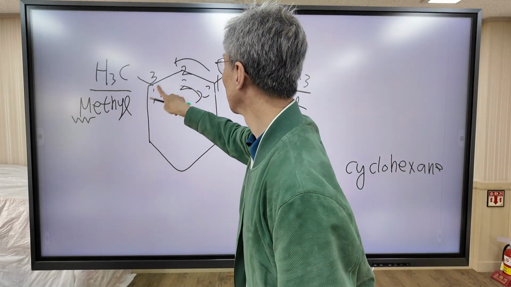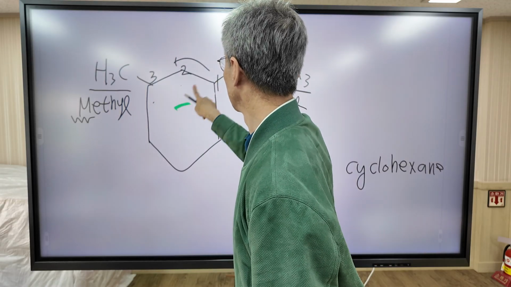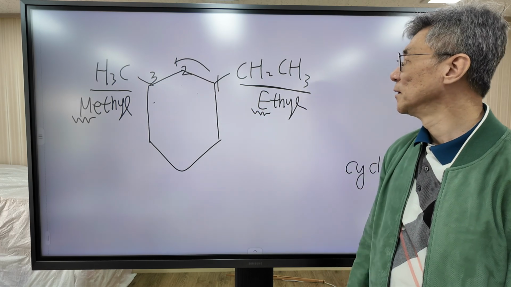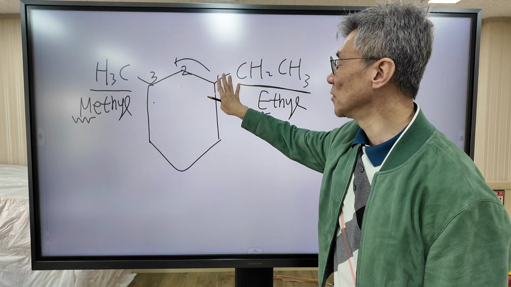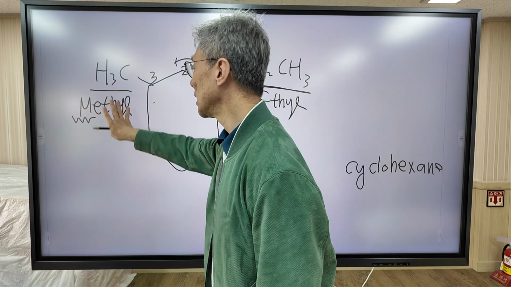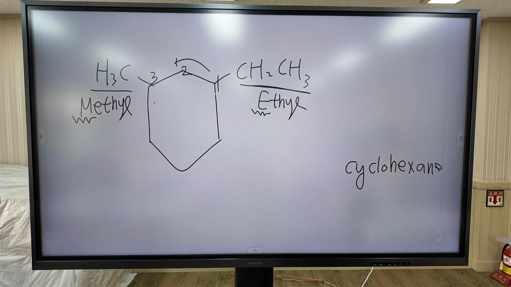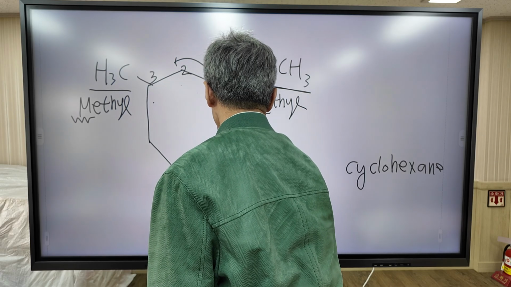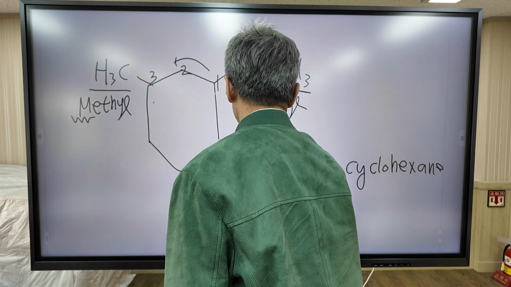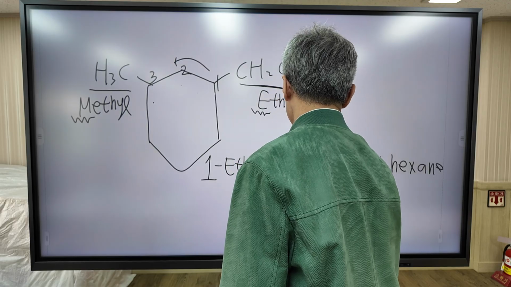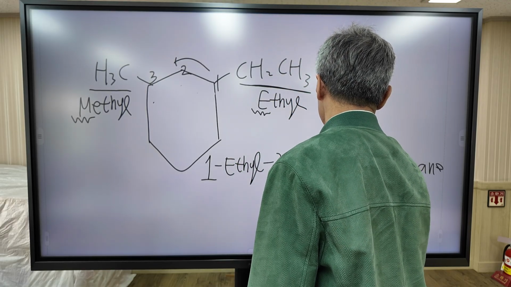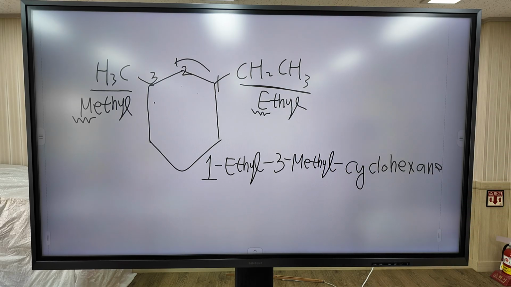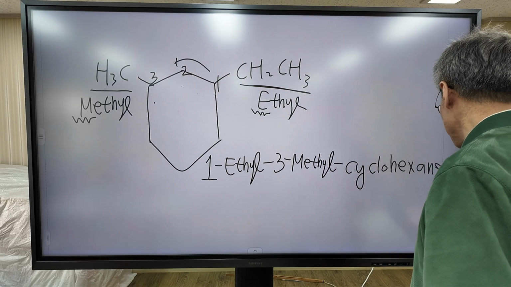So we take this direction. This one takes carbon number 1. So the ethyl group is attached to carbon number 1, and the methyl group is attached to carbon number 3. So the full name of this one is 1-ethyl-3-methylcyclohexane. This is the name of this one. Okay, let's move on to another one.